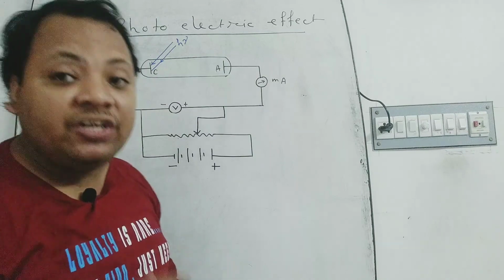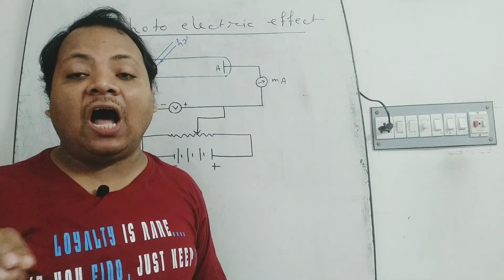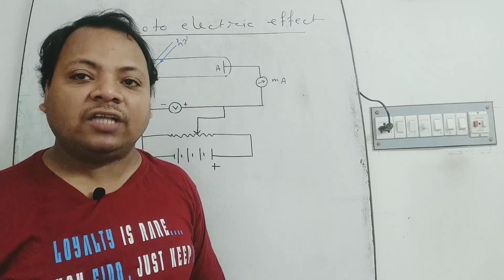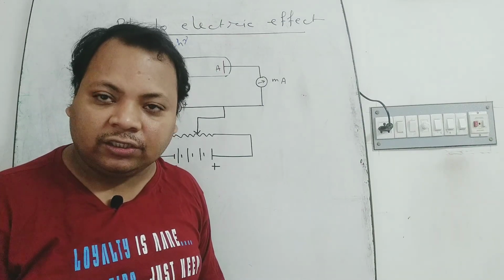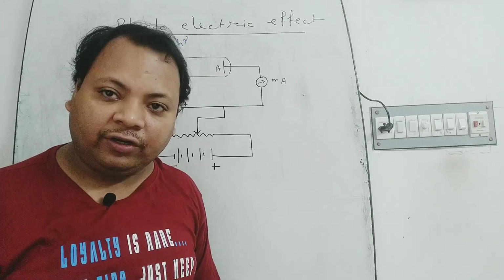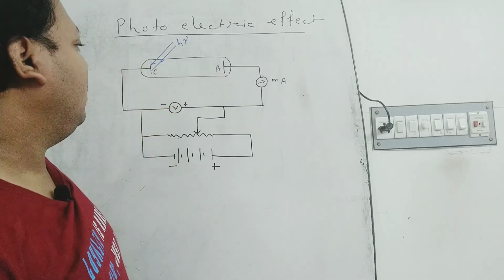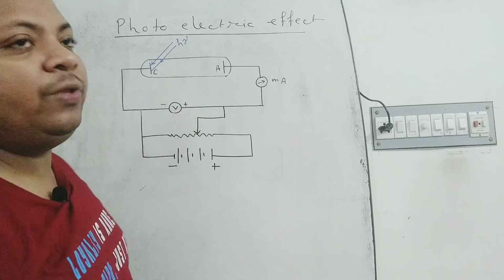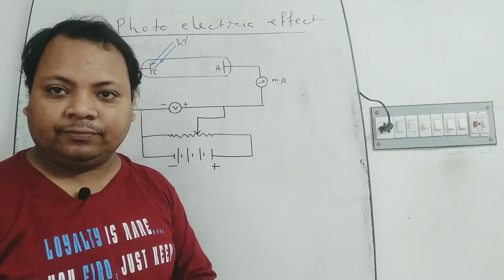That is, due to the incidence of high frequency light on a metal plate, some electrons are emitted from the metal plate. This phenomenon is known as photoelectric effect. And we can observe some characteristics of the photoelectric effect.